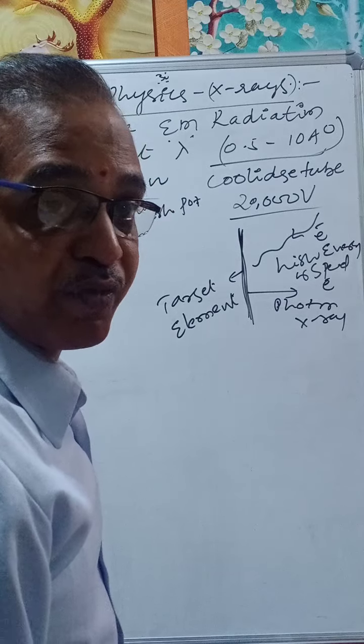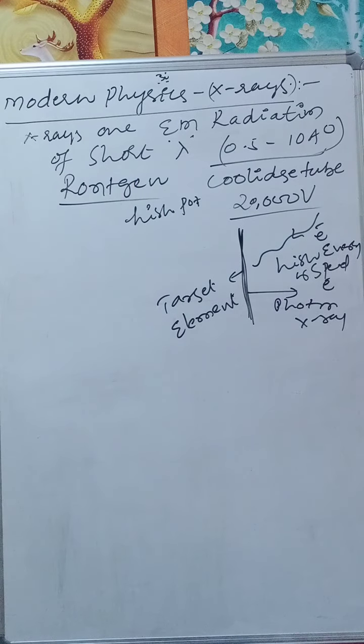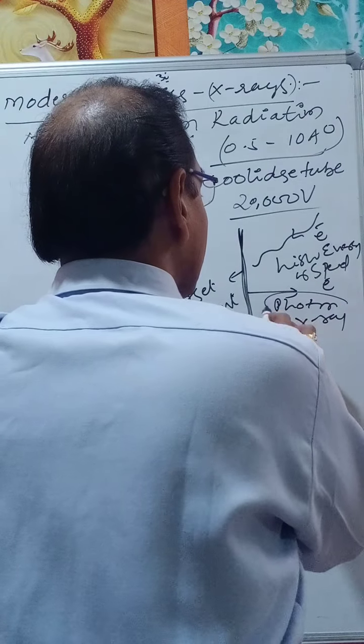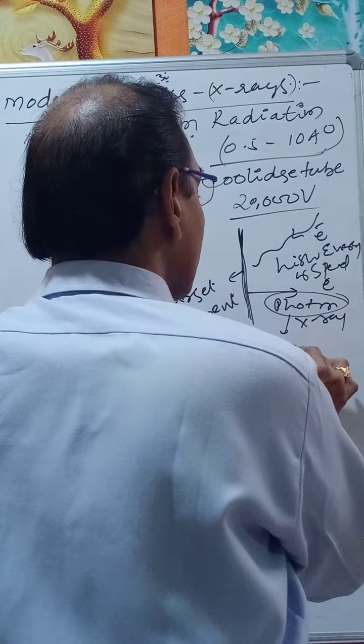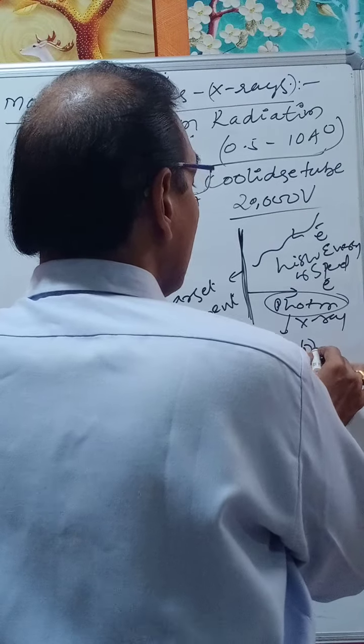And that photon means E equals h nu. The energy and frequency mean the same.